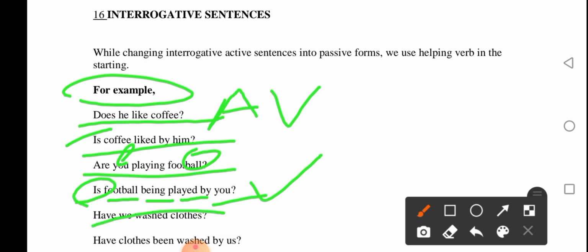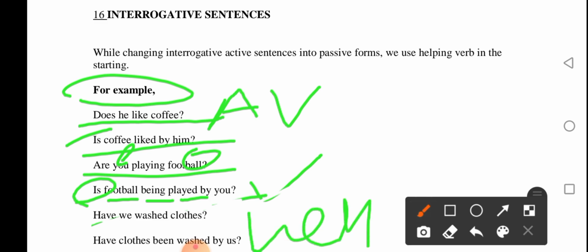Have, sorry, have he washed clothes? Have clothes been washed by us? So this is very obvious, but we use helping verbs here. The same is true for the other tenses that we have seen earlier.